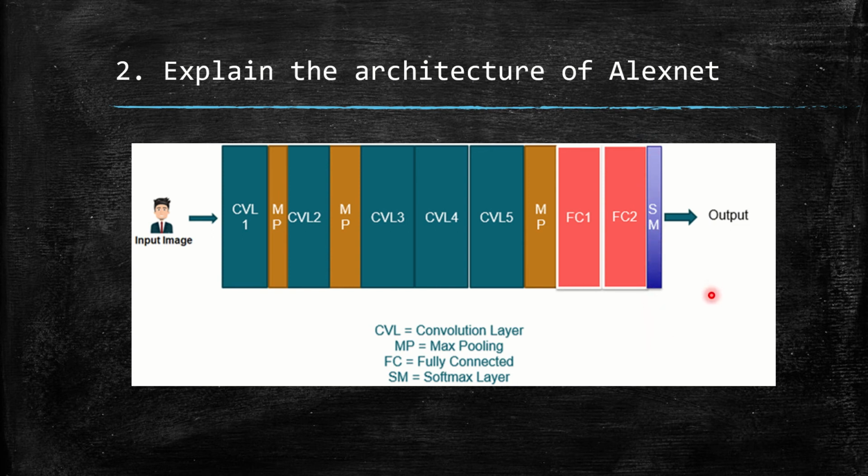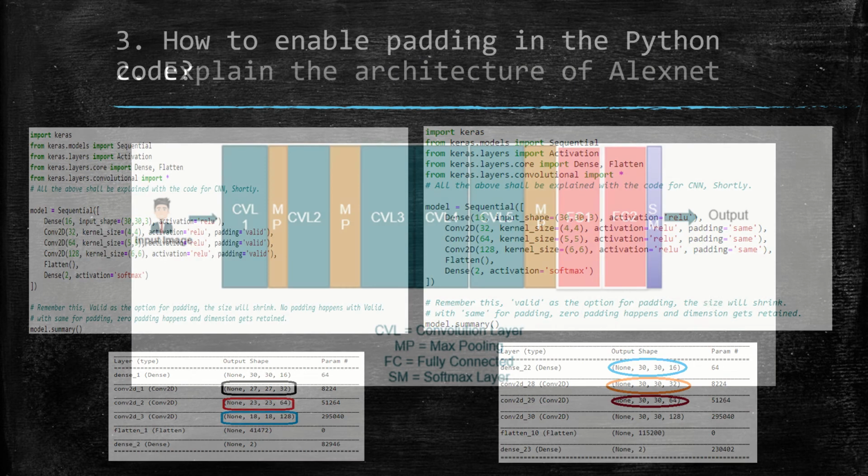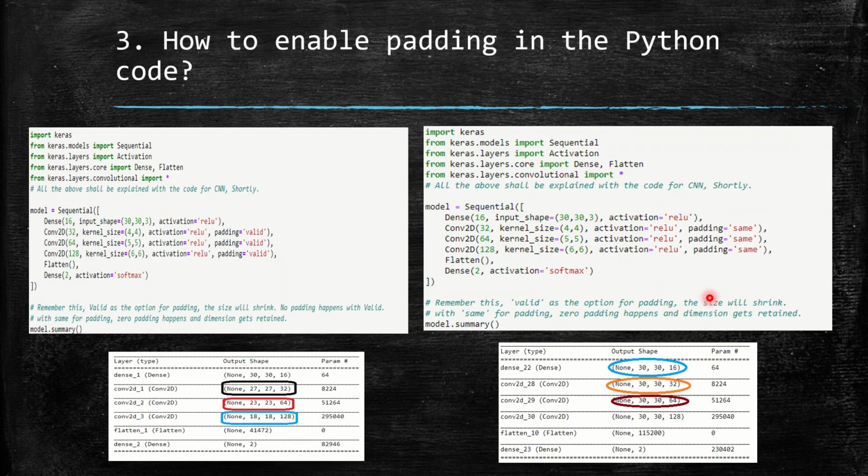This is the difference between AlexNet and VGG16. Or when you are asked to explain only AlexNet, you can draw this and explain. Now, how do you enable padding in the Python code for deep learning applications? This is a very important question because most of us use it without knowing what it is.